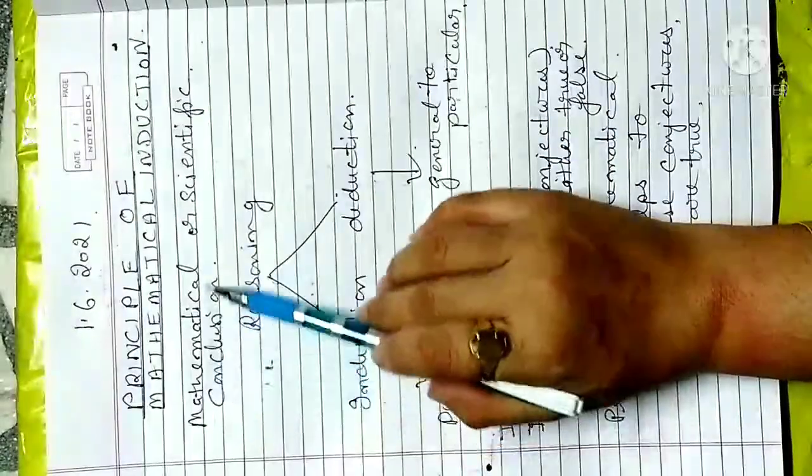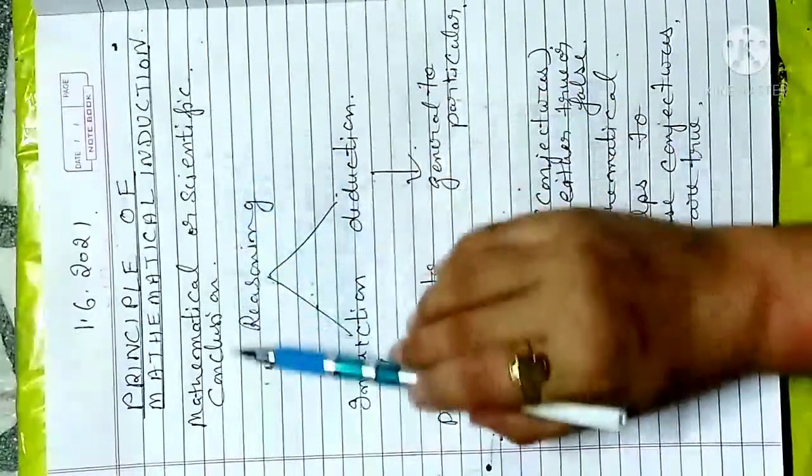principle of mathematical induction. The very first thing we have to think about is the conclusion, because whenever any question arises in your mind, there will always be a conclusion. If you draw any conclusion, there are two ways of drawing it, either mathematical or scientific.